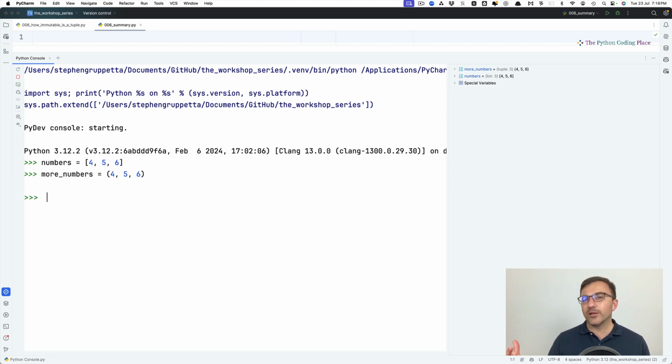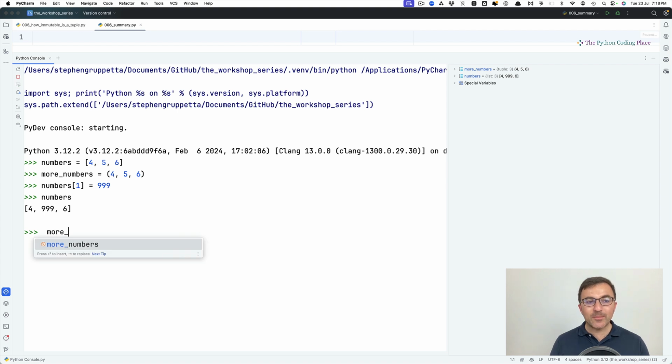Often when I introduce tuples, I'd say, look, they are a bit like lists. They do very similar things to lists, but one of the most important differences is the following. If I have numbers, and for example, I want to change the second item from numbers, instead of 5, I'm going to make it 999. And lists are mutable, which means they can change. No problems there.